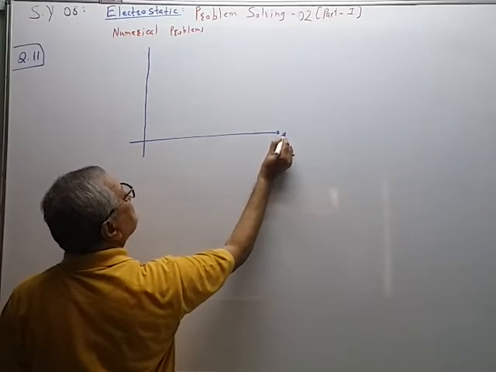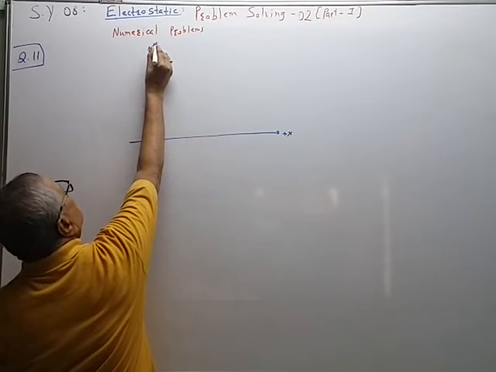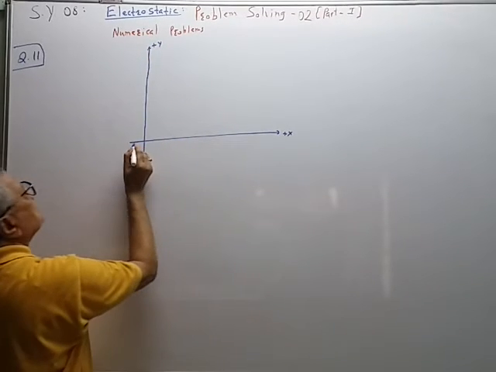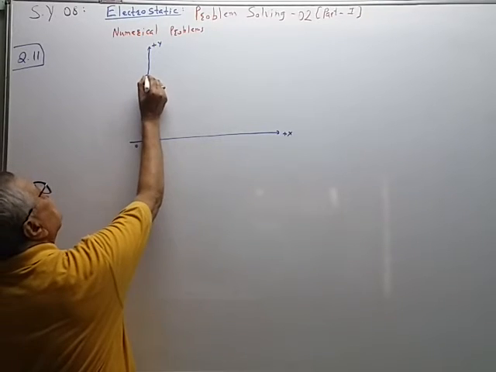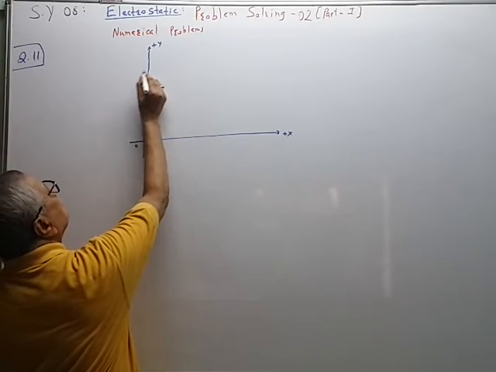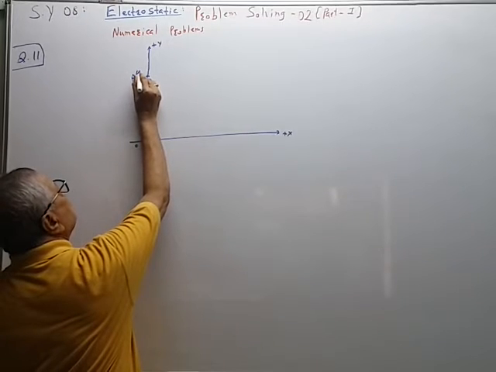This is the x-axis, the y-axis, like this. This is the origin. So this is point A. A point has coordinate 0, 6.